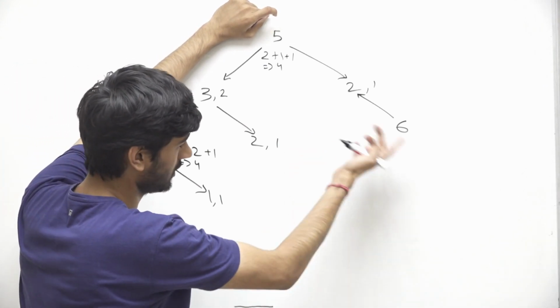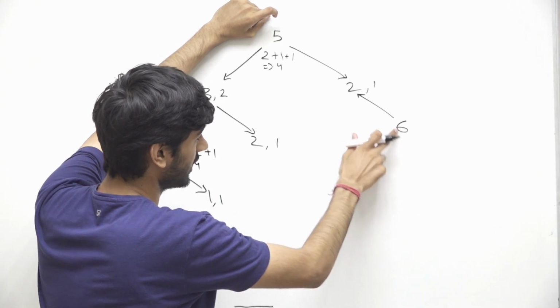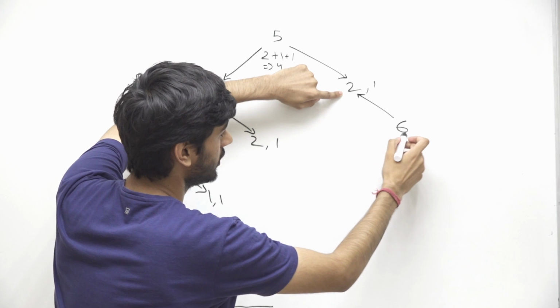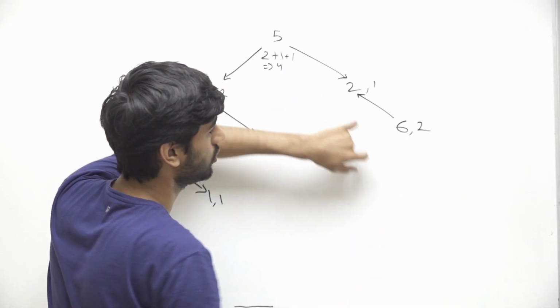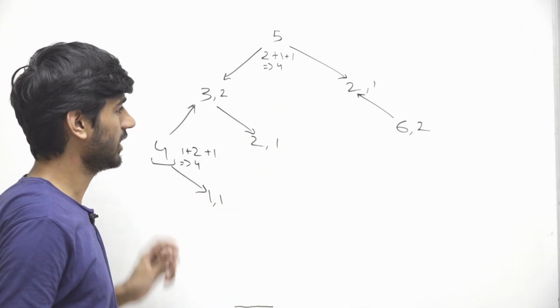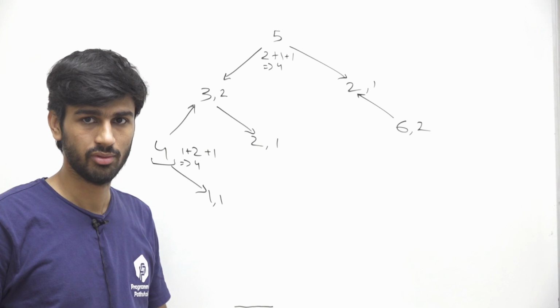Now let's talk about the only value which is left, which is 6. From 6 we can reach 2, and we already know that from 2 we can only reach 1 city. So in total we will be able to reach 2 cities from 6. In this way we can find out the number of cities that are reachable from a particular node.